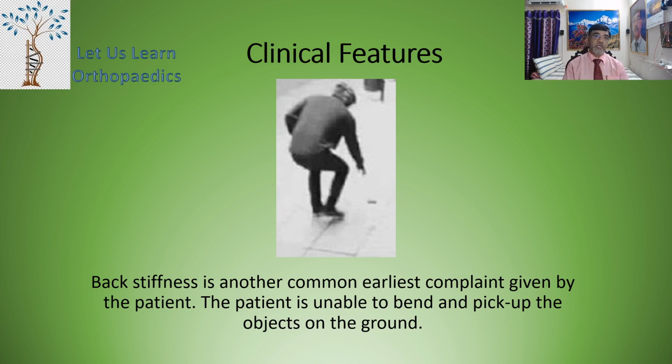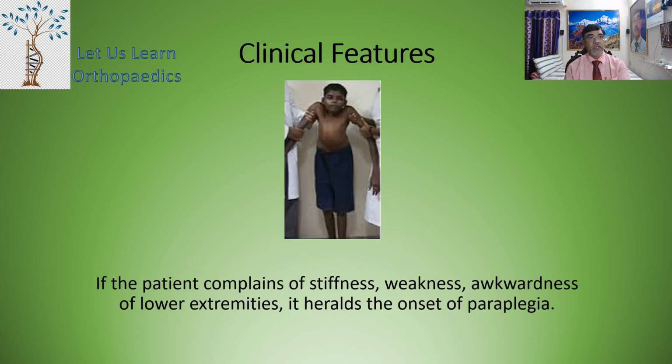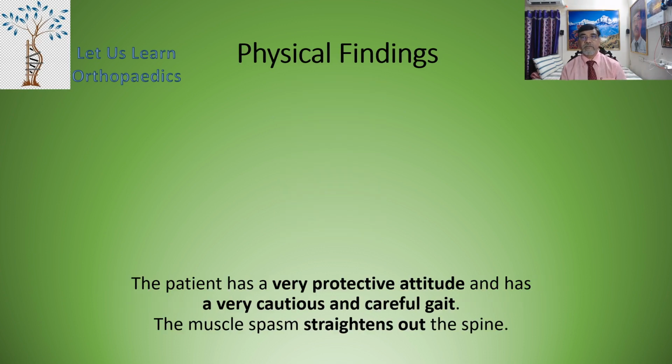The patient is unable to bend and pick up objects on the ground. Based on this particular fact, a classical coin test is described for children with tuberculosis of the spine. If the patient complains of stiffness, weakness, awkwardness of the lower extremities, it heralds the onset of paraplegia.